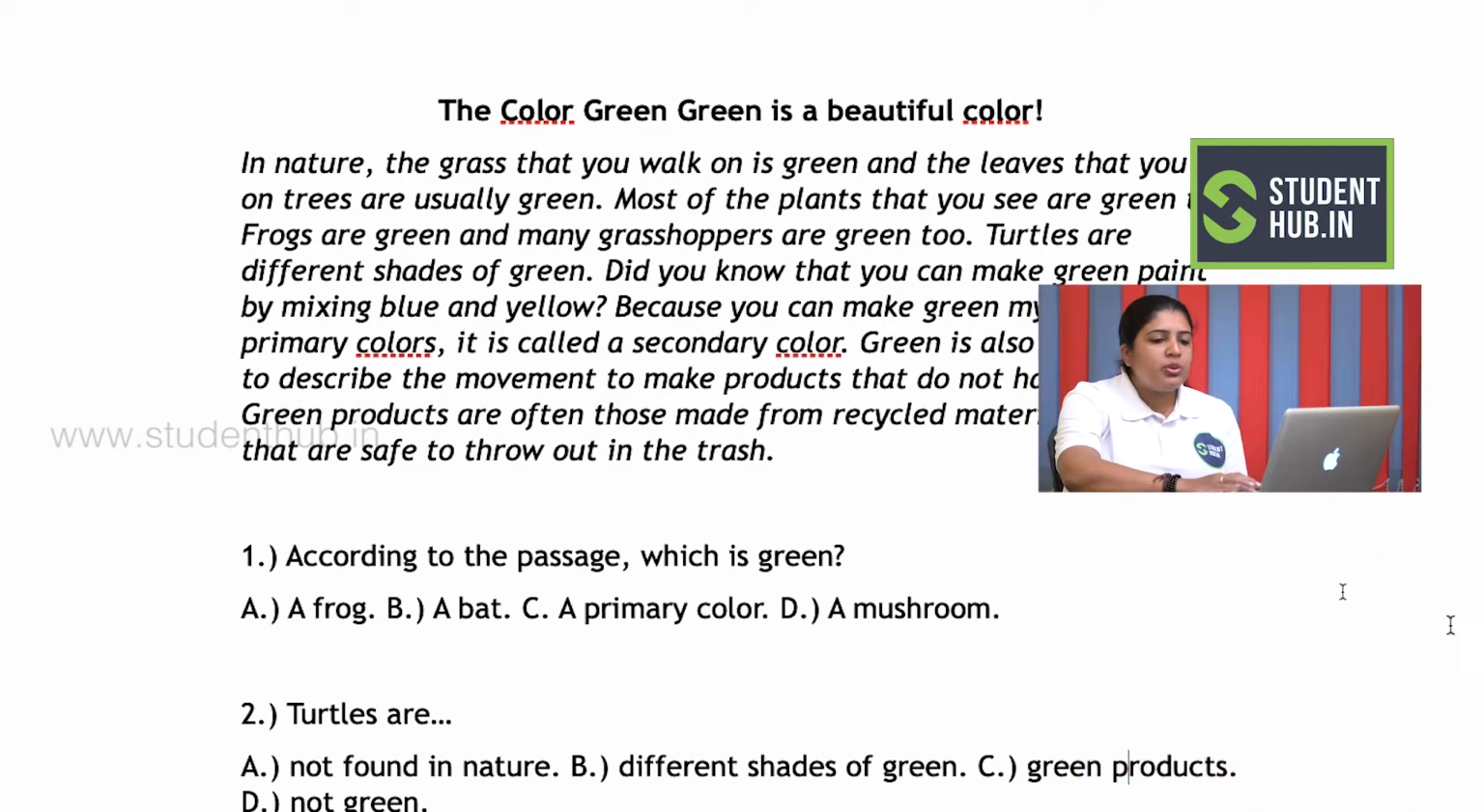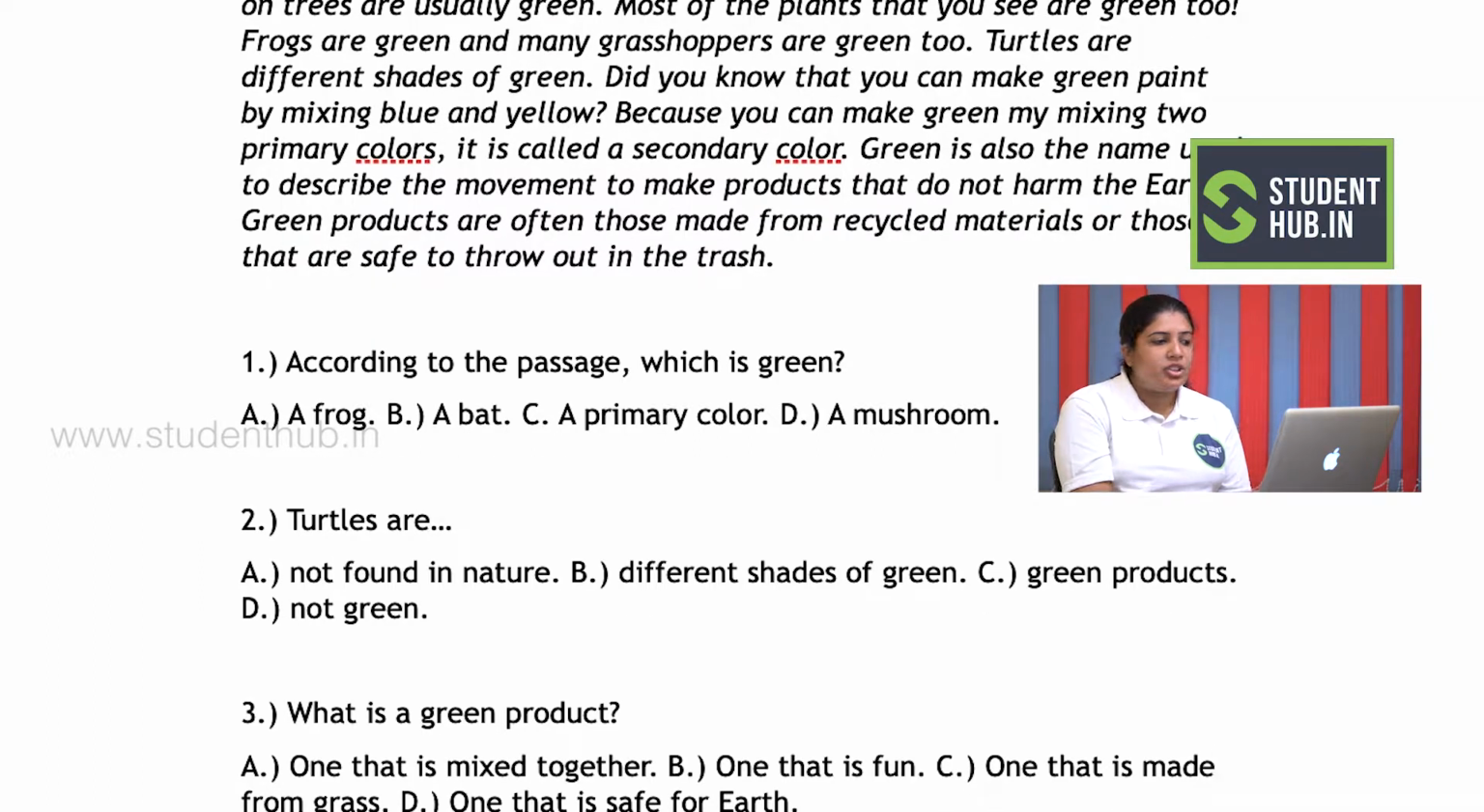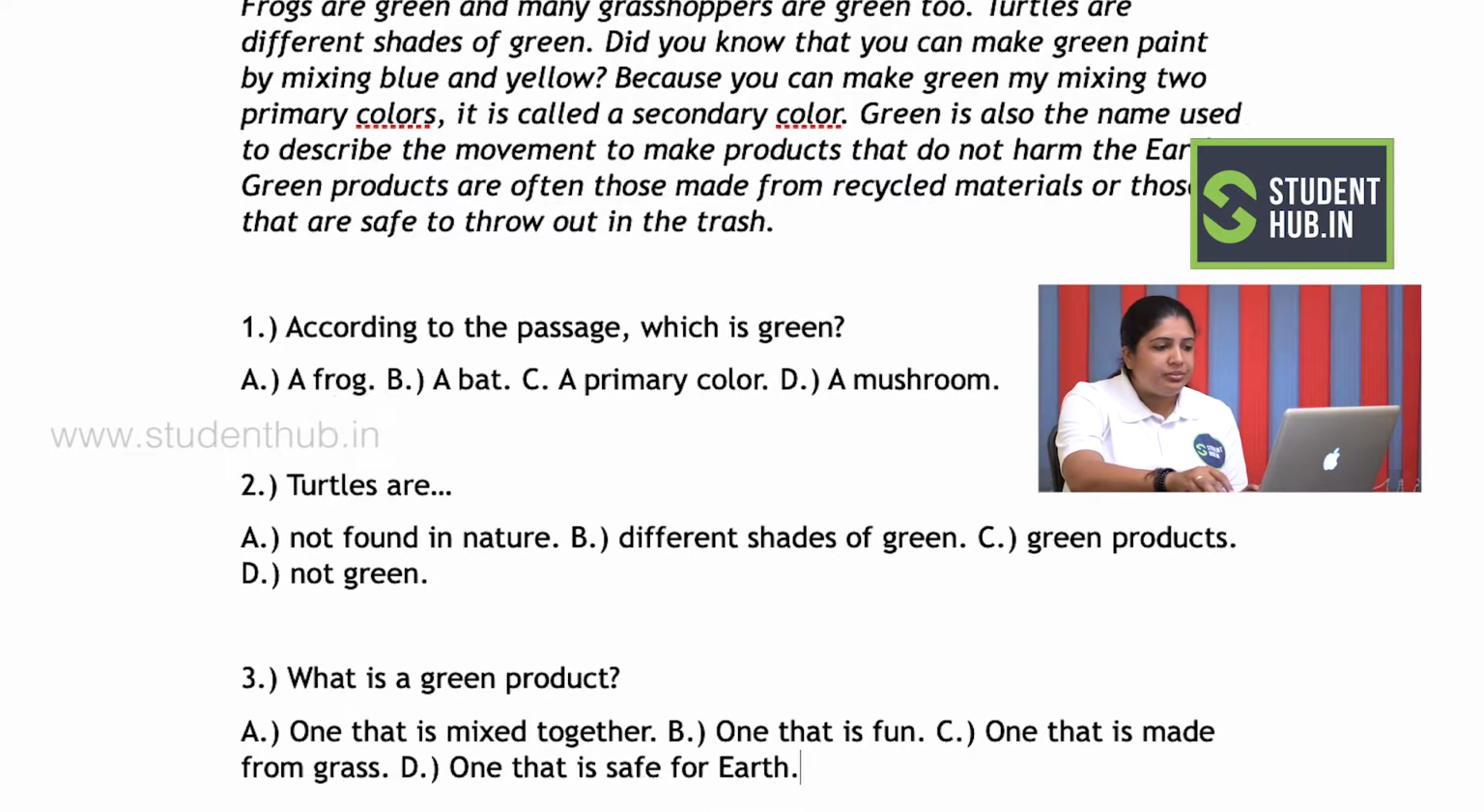Now when you come to question number 2, you have turtles are, the first option, not found in nature, different shades of green, green products or not green. So when you go back to the passage, you will find turtles are different shades of green given. So your answer number 2 would be different shades of green, that is answer number B.